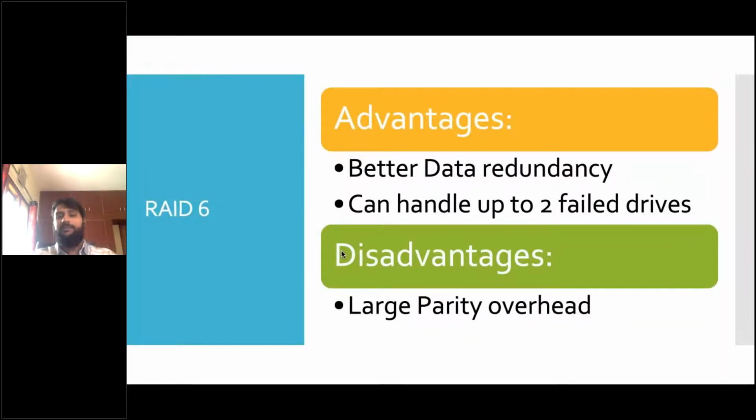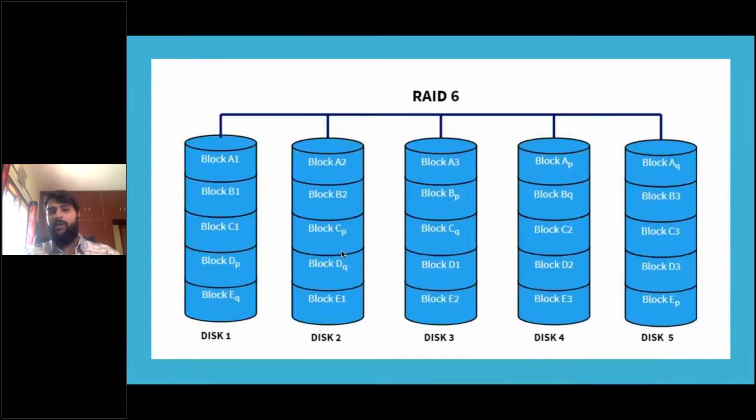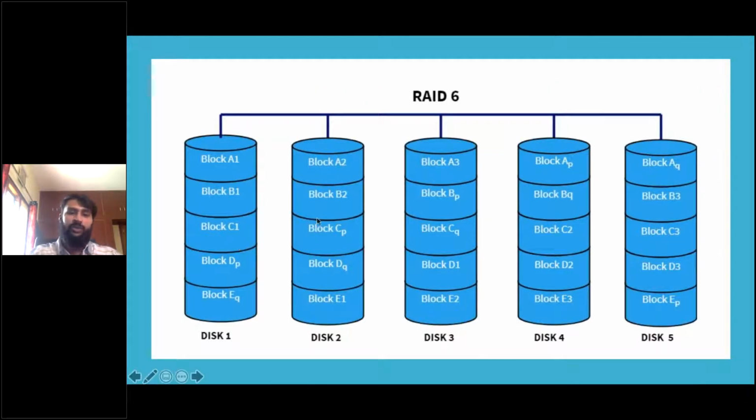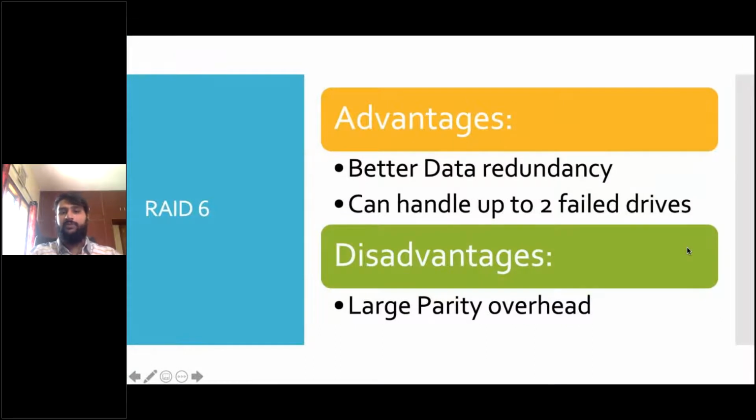What are the advantages? Better data redundancy. As I said, if you don't have one thing, you can reconstruct it using the parity, right? That's why you have better data redundancy here. As I told you, it can handle up to 2 failed drives. Let's say you lose both disk 1 and disk 2, you can still get it back using the parity remaining in disk 3, 4, and 5. This, in a nutshell, is what RAID 6 is.